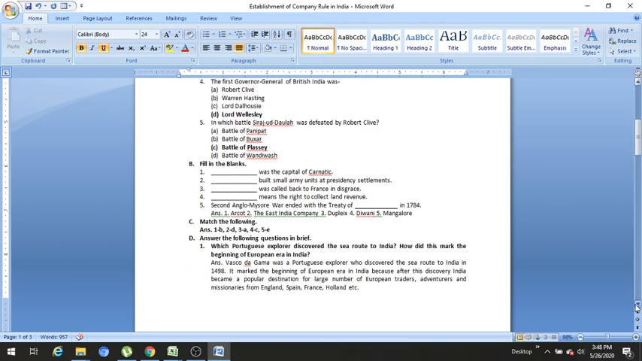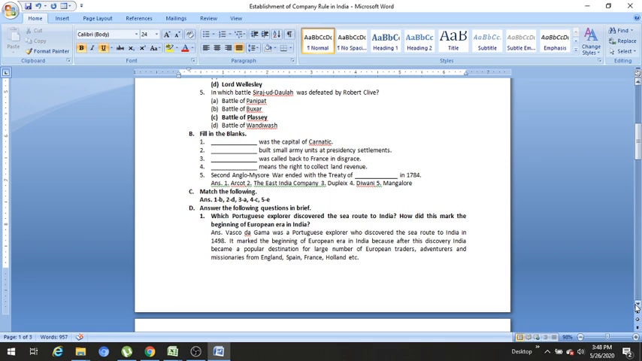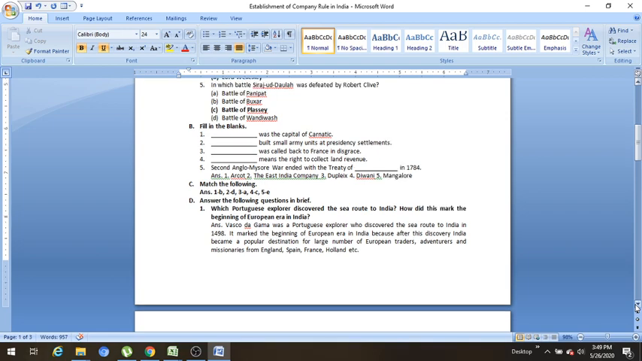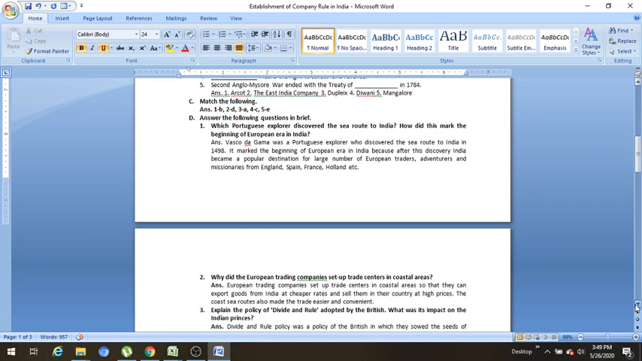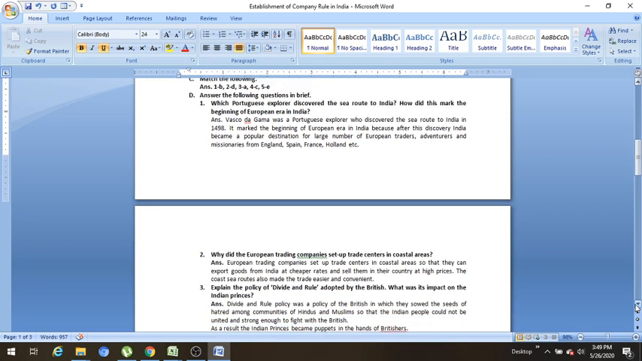The answers of the fill in the blank question and match the following I have given. So you can mark these answers. Now let us discuss the descriptive question. So first question is, which Portuguese explorer discovered the sea route to India? How did this mark the beginning of European era in India?